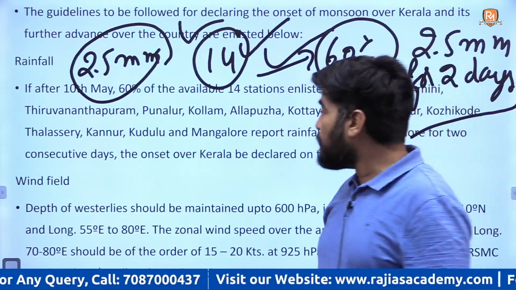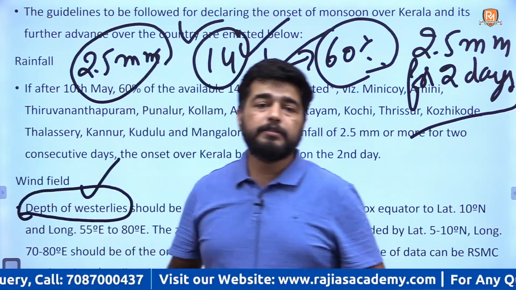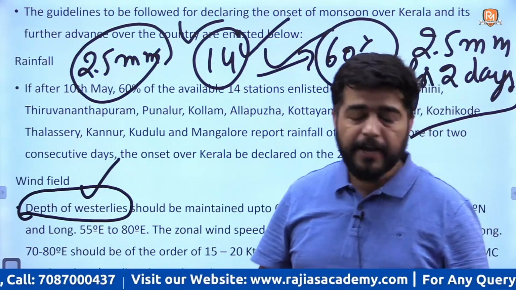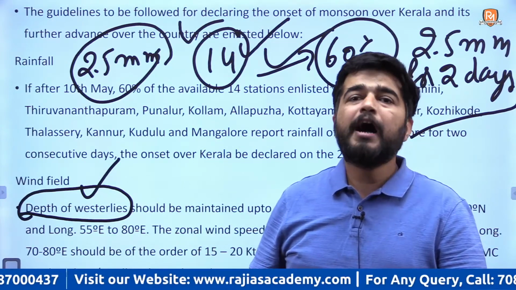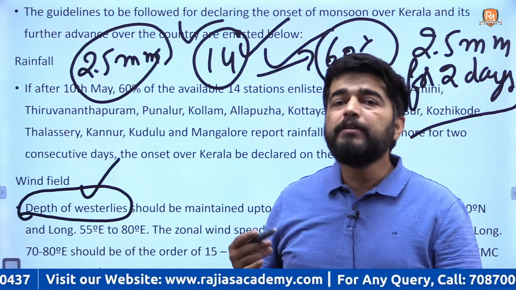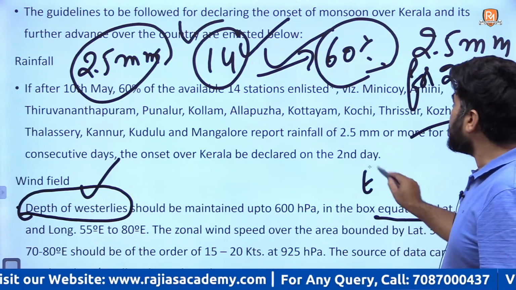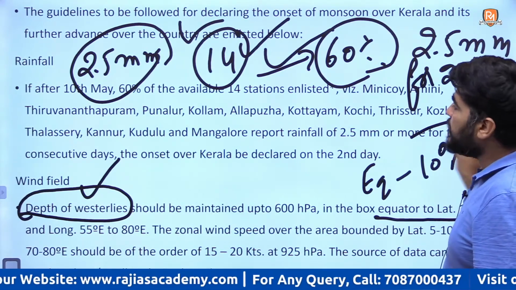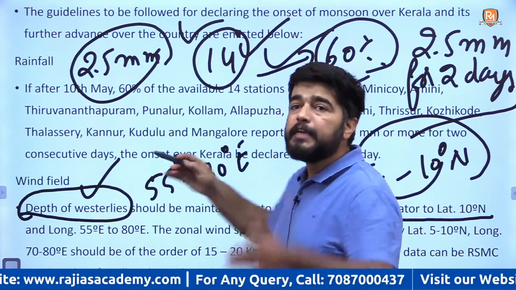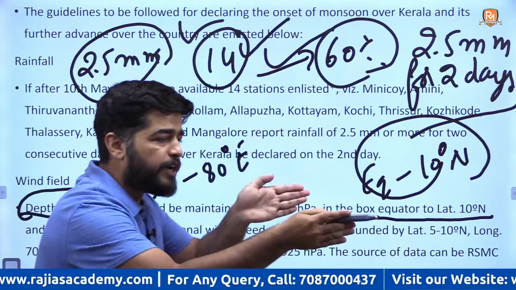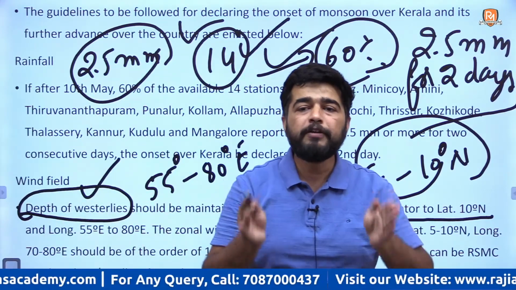Second condition is about depth of westerlies. Many students do not understand this concept. Why? Because depth of westerlies means the height of westerlies. And where will we calculate the height? Between equator and 10 degree north, and in longitude 55 degree to 80 degree east. In this column, from equator to 10 degree north and 55 to 80 degree east, between these,